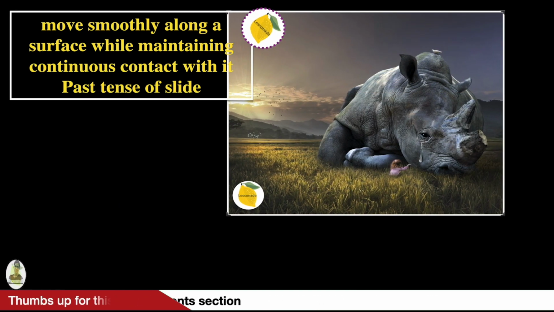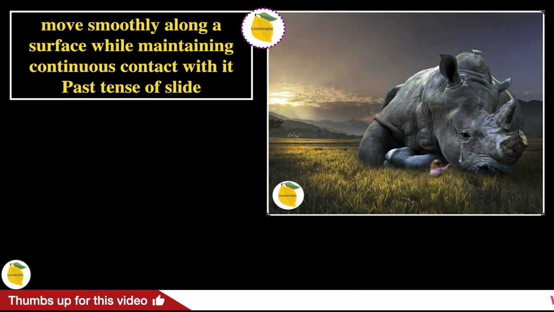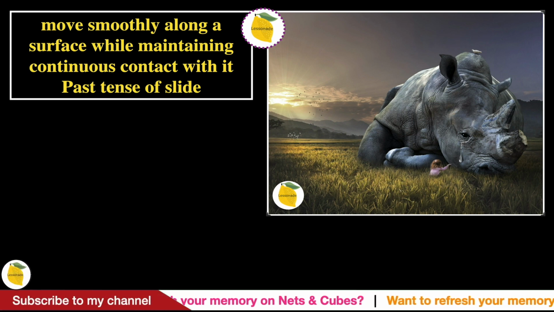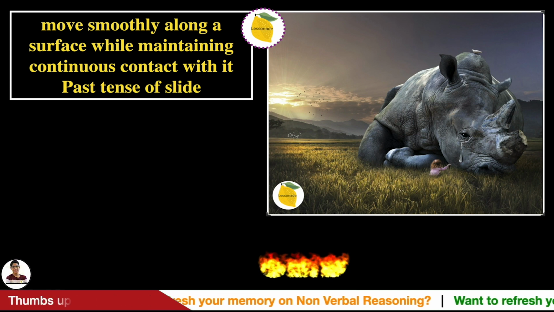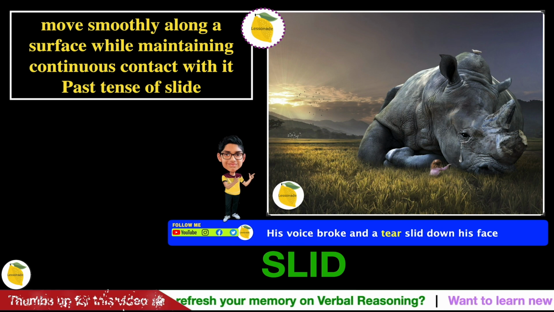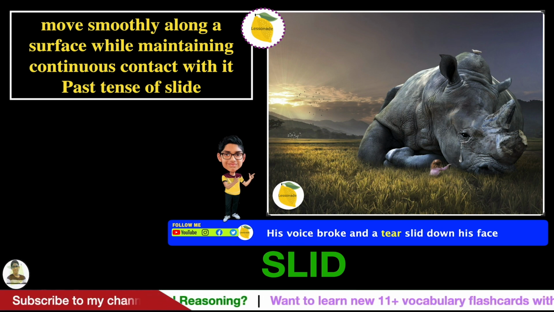The next one is move smoothly along a surface while maintaining continuous contact with it. Past tense of slide. In this picture, we can see a teardrop moving smoothly along the surface of the rhino and maintaining a continuous contact with it, and therefore the word will be slid. The sentence for this word is, his voice broke and a tear slid down his face.